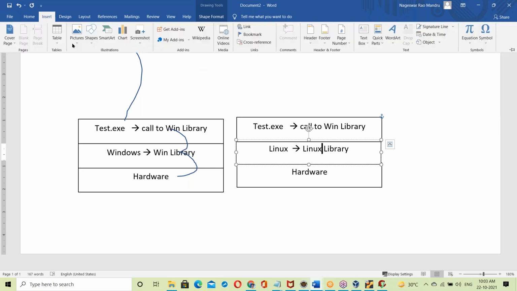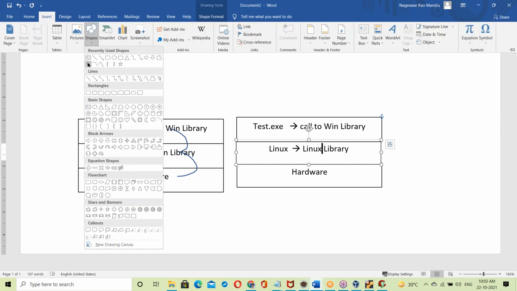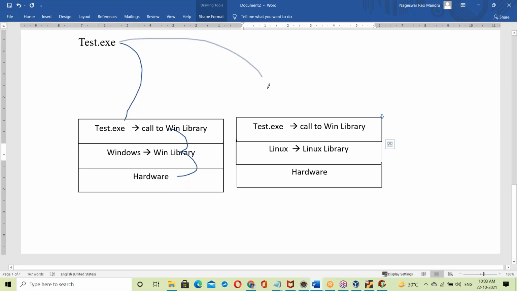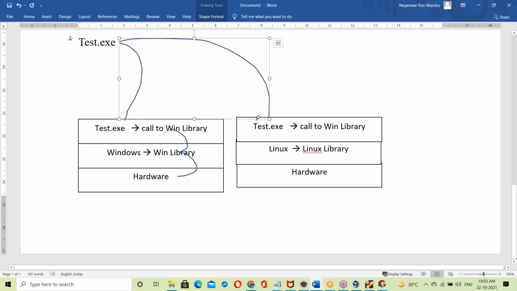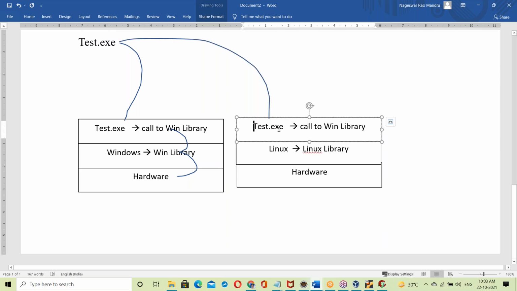Now, the same test.exe file. When you try to run it on a Linux base, what happens? This test.exe file is placed on a Linux base and then run. This exe file is already linked with the Windows OS library. The Windows library is a part of the exe file. So when you try to run it here, it will try to call the Windows library, but it is not available.